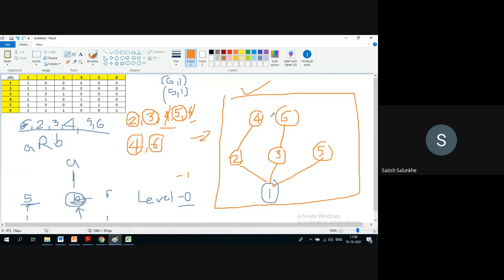Now how to interpret ahead? 4 is related to 2. 4, 2, 2, 1, 1. 4, 1, 6, 3, 6, 1, 5, 1. These are all elements belonging to this relation R. So from the Hasse diagram, you can construct this relation R also.